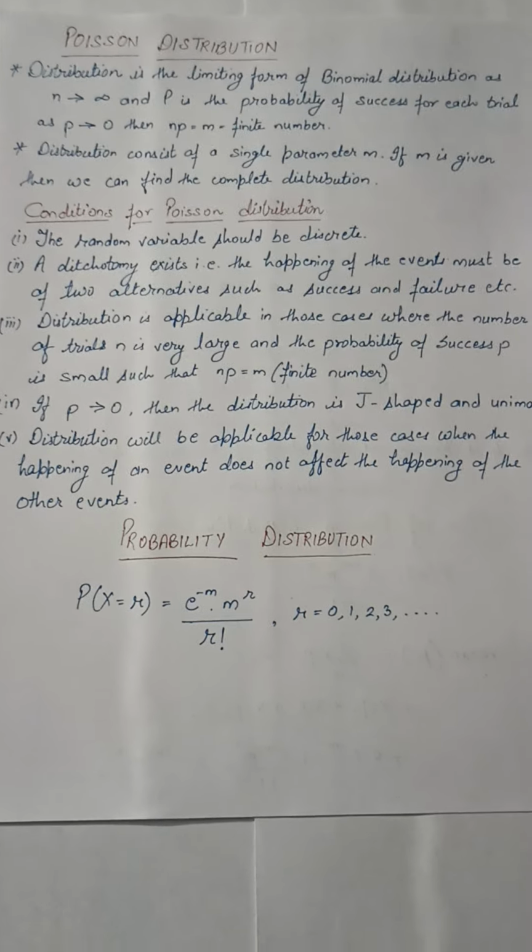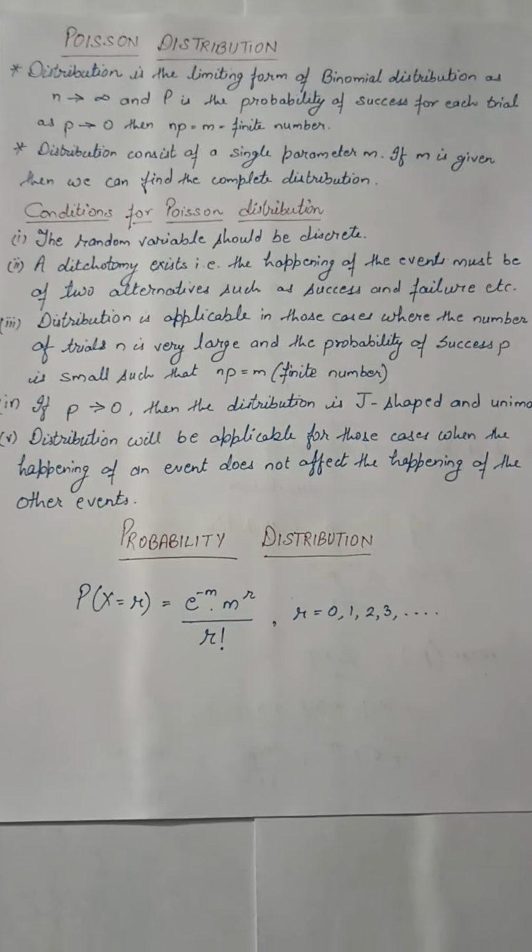Now there is a very important formula of probability, given as the probability distribution. P of x equals r, that is the probability of r successes, is e raised to power minus m into m raised to power r upon r factorial, where the values of r are 0, 1, 2, 3 and so on.